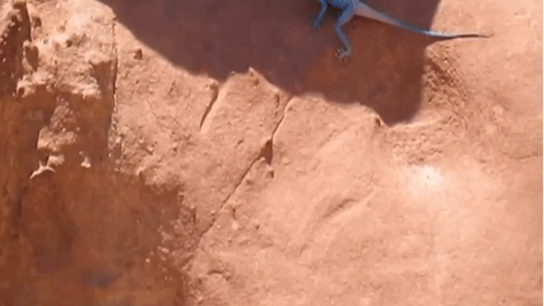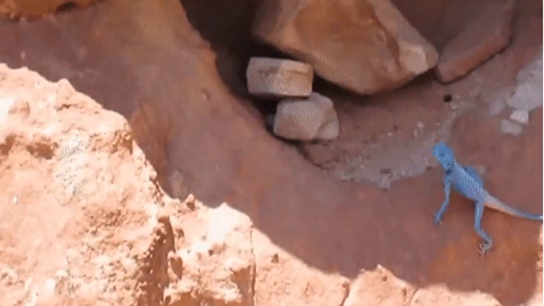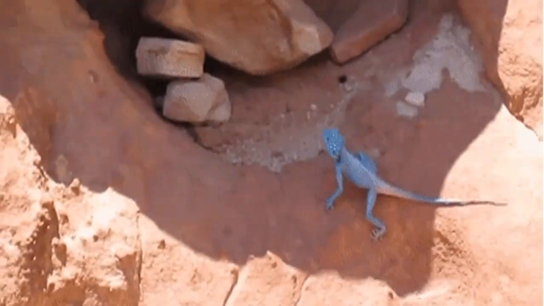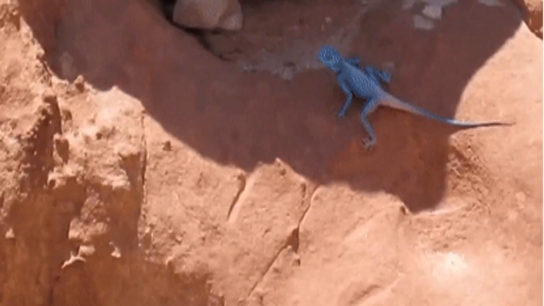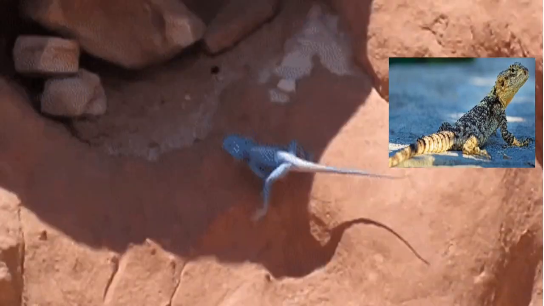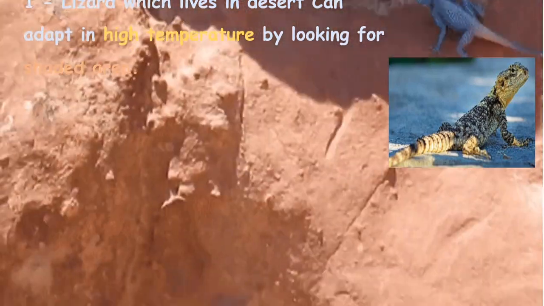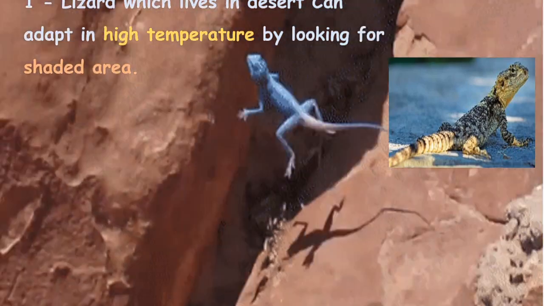Repeat after me: Agama lizard. The Agama lizard looks for a shaded area to protect itself from high temperature and very hot climate, to survive and reproduce.